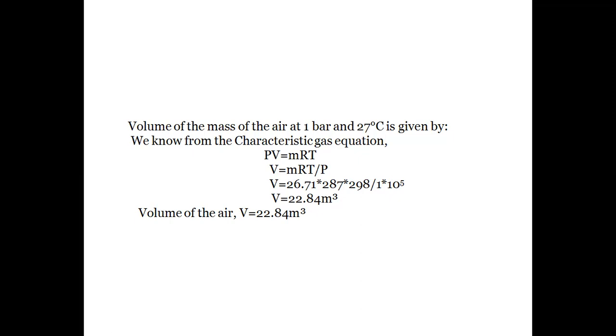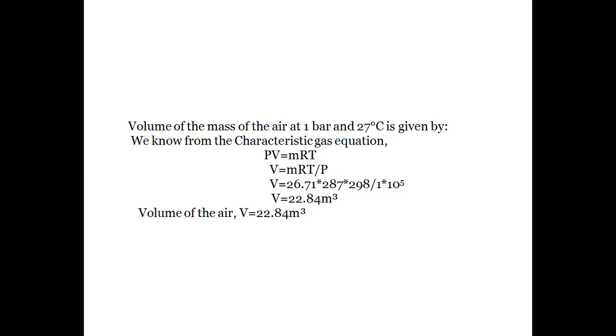Volume we have to calculate. m represents the mass of the air released during the operation, that is 26.71 kgs. And R value, the characteristic gas constant for air, is 287 joule per kg Kelvin, and temperature as 27 degrees centigrade. So we have to convert degree centigrade in terms of Kelvin. 27 plus 273, that is equal to 298 Kelvin.